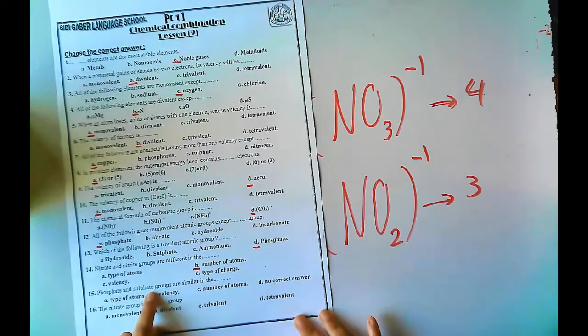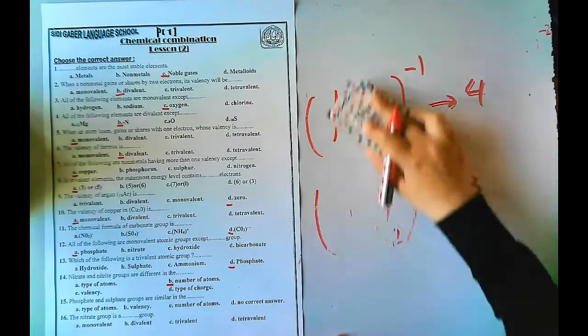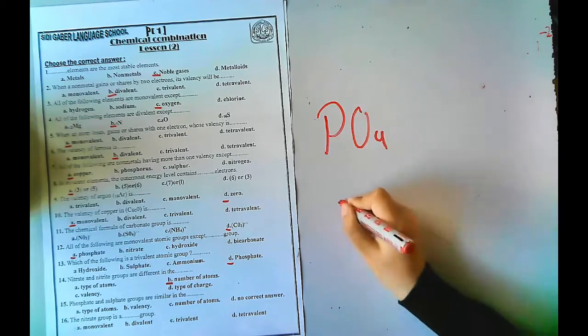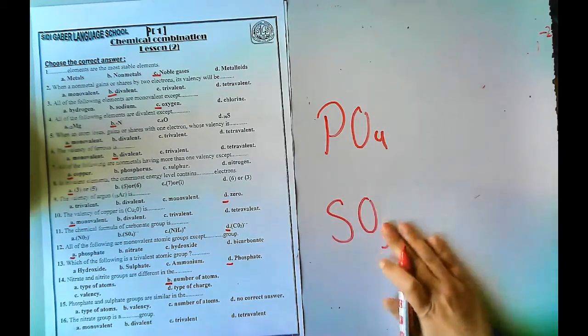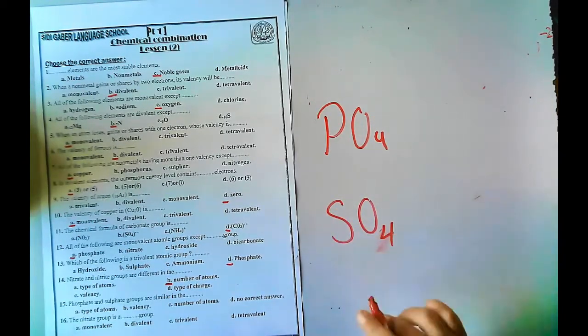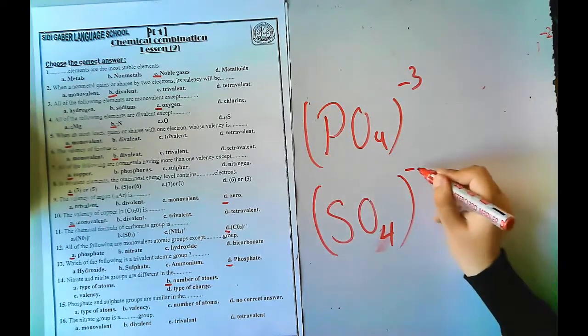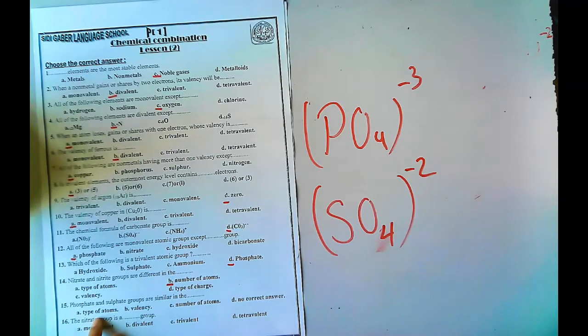Phosphate and sulfate are similar in what? Let's write phosphate and sulfate. Phosphate -3, sulfate -2. Are they similar in type of atoms?